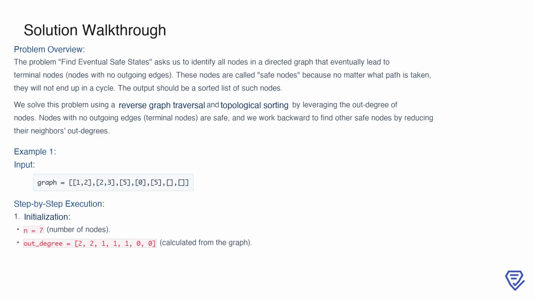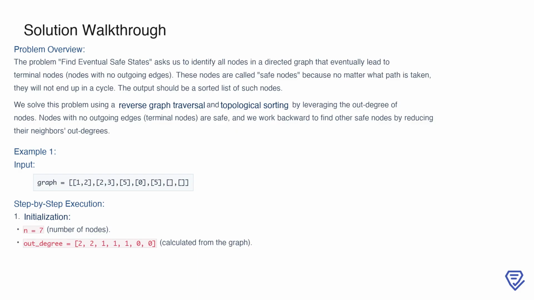To solve the problem of finding eventual safe states, we need to determine which nodes in a directed graph will always lead to terminal nodes, regardless of the path taken. Terminal nodes are those with no outgoing edges, and any node that leads to these without entering a cycle is considered safe. The solution involves a reverse graph traversal combined with topological sorting, where we leverage the out degree of nodes to identify and process terminal nodes first.